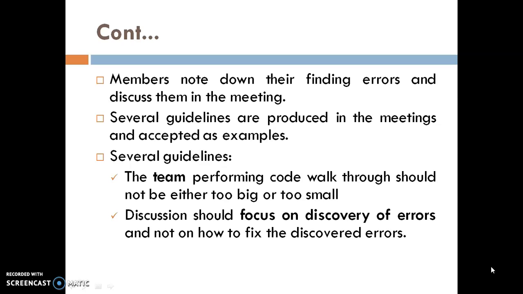Discussion should focus on discovery of the errors and not on how to fix the discovered errors. Note this down.